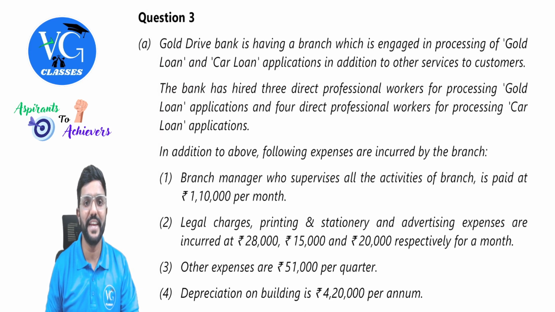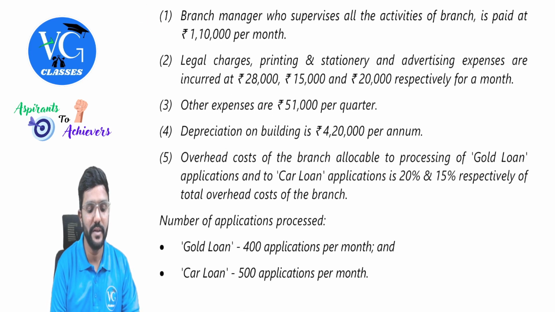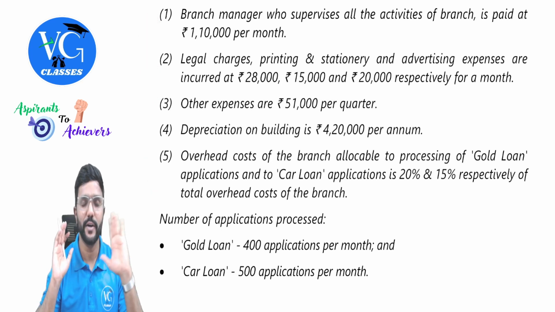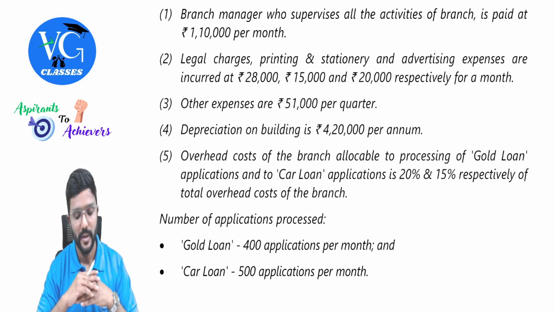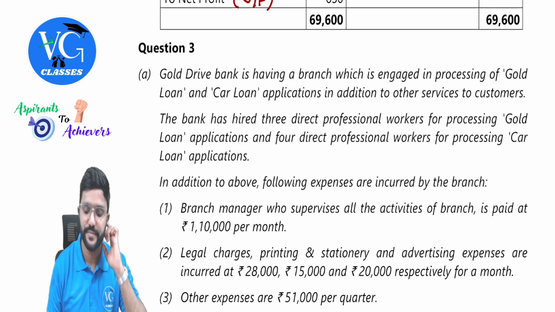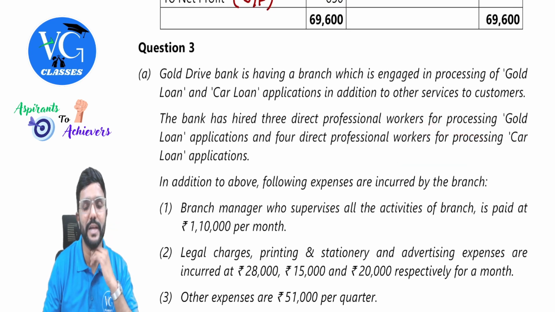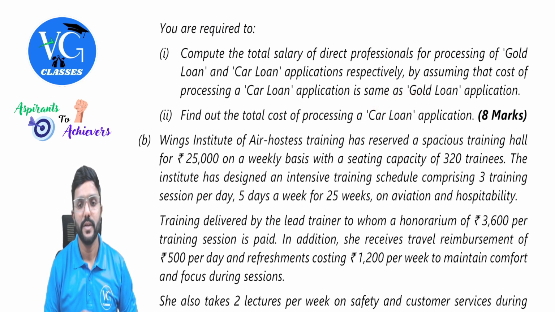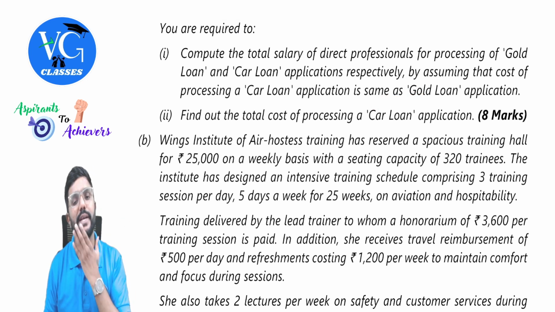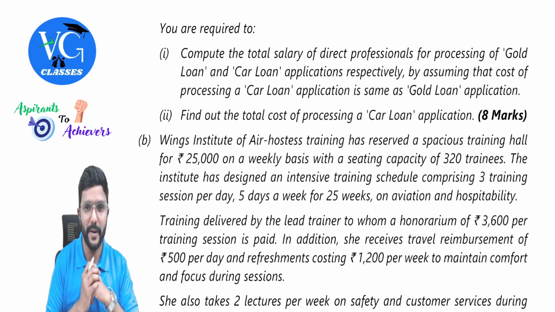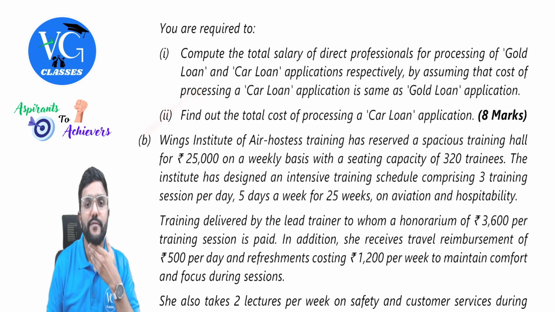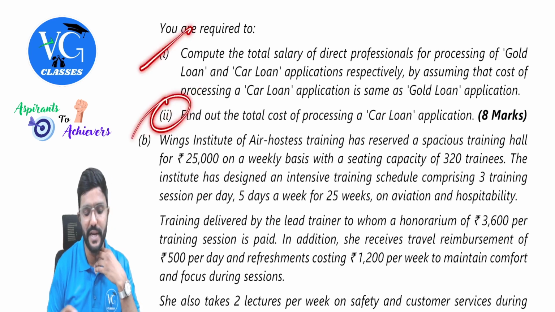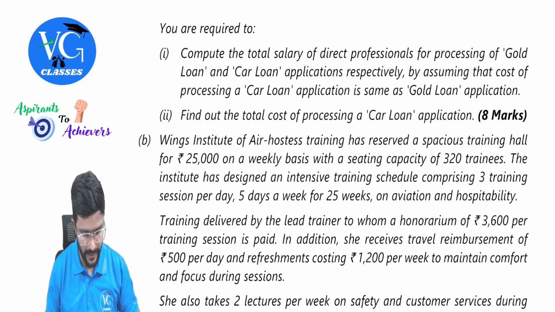So first we need to form an equation, guys. Overhead costs are given. We can find out how much is allocable for gold loan and car loan application. But this will be like X for us. How much ever is paid to the direct professionals. And we need to find out that. We need to form an equation. They have also given one clue that here the cost of processing car loan application and gold loan application will be equal. Okay, that is like a clue given for you. Find out the total cost of processing a car loan application. So once we do this, this will be easy, guys. Yes, first part is challenging.